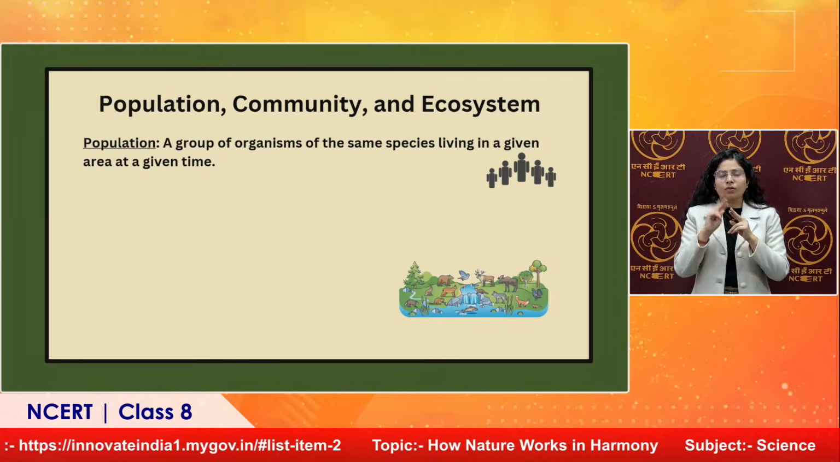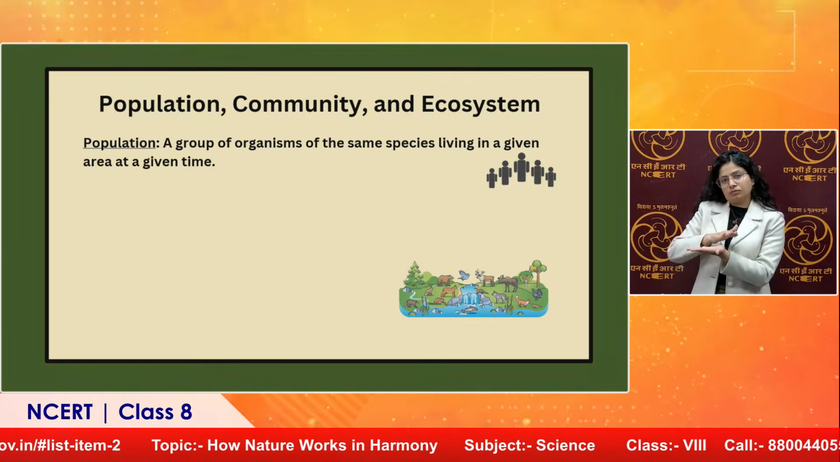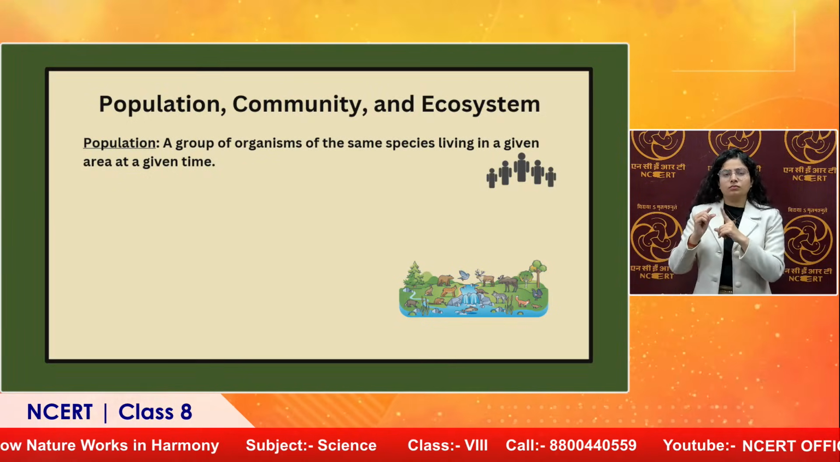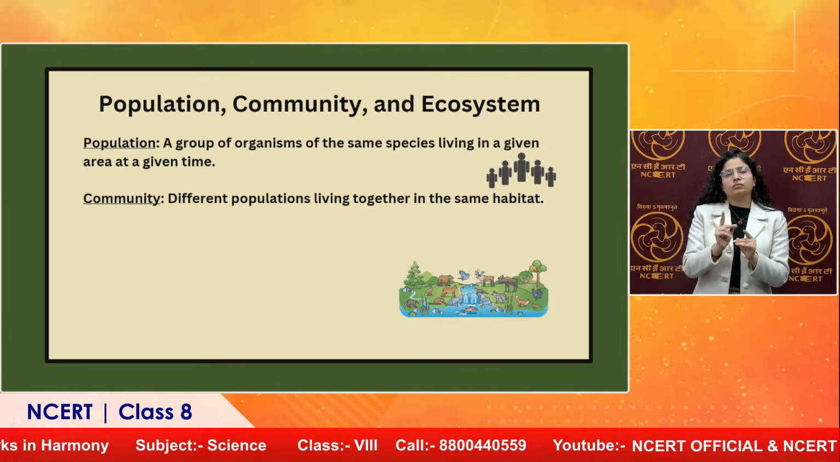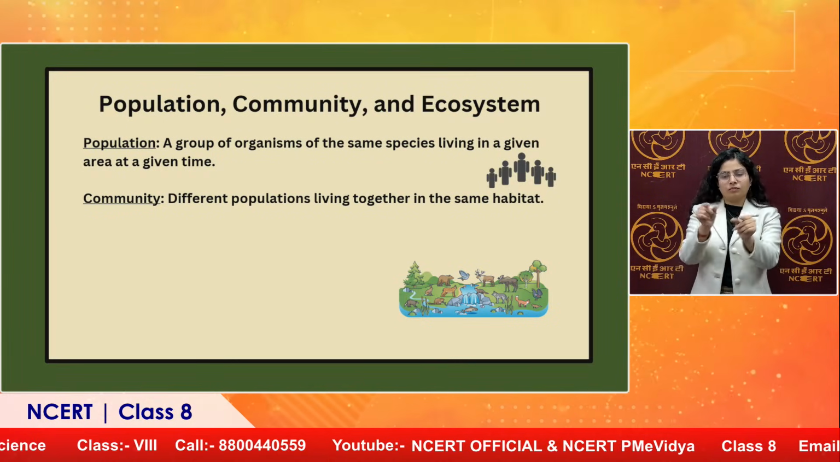Even crops. So wheat grown in a particular field at a given point of time. So that is the population of wheat plants, right? Secondly, community. Now different populations living together in the same habitat.